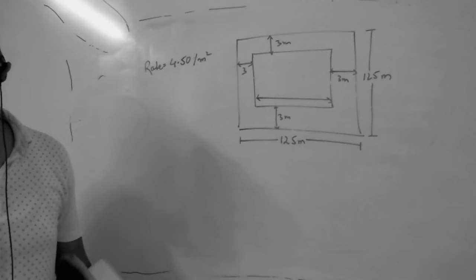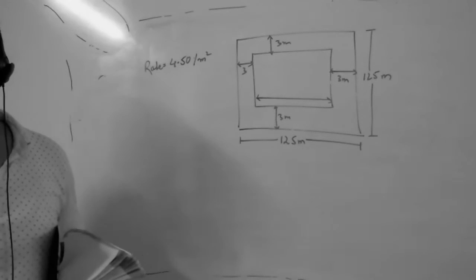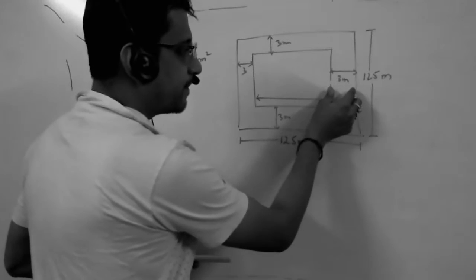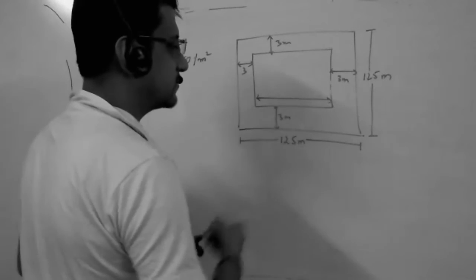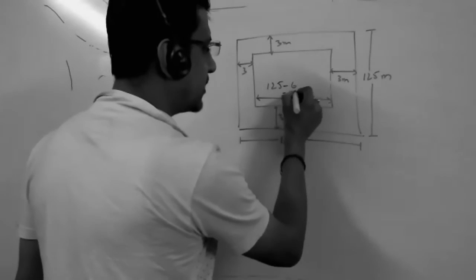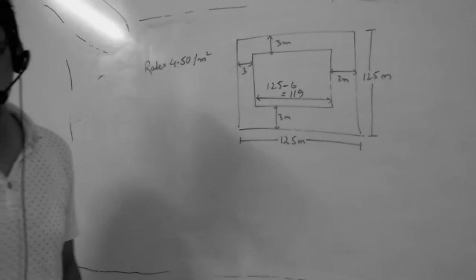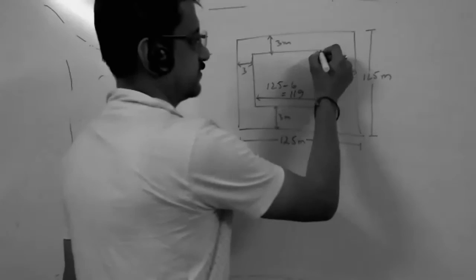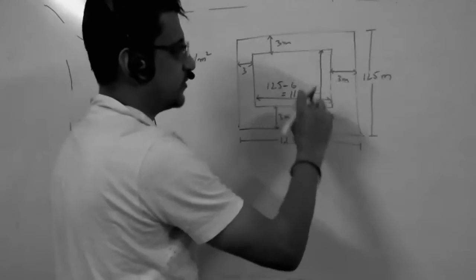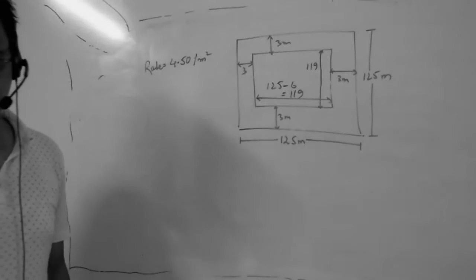You will not get it in your notebook. Why are you turning your page? This is 125 minus 3 minus 3. So this is 125 minus 6. This is 119. Last class we may have done the same thing. Now this one is 125, 3, 3. What will be this? 119. Correct? Yes, sir.